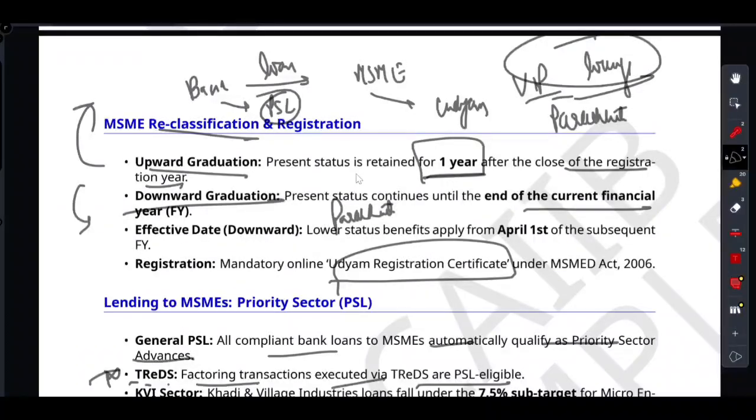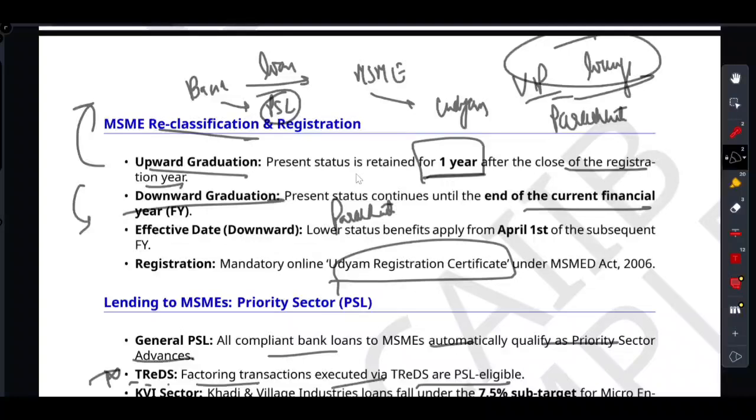Immediately, you do not lose all those benefits. So you land to the next lower status on April 1st of the subsequent financial year. So VIP launch for going up, one full year, and parachute for going down, gliding to April 1st. Write that on your scratch pad and you will never miss the reclassification question.